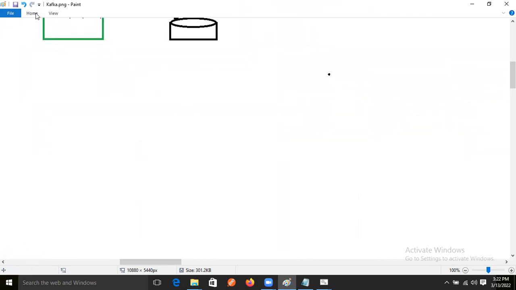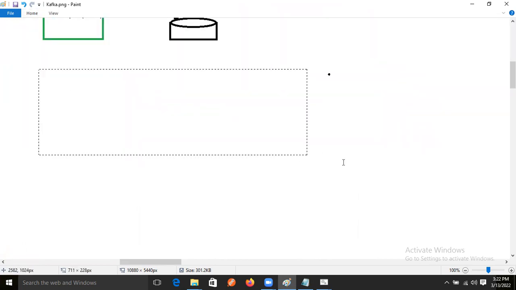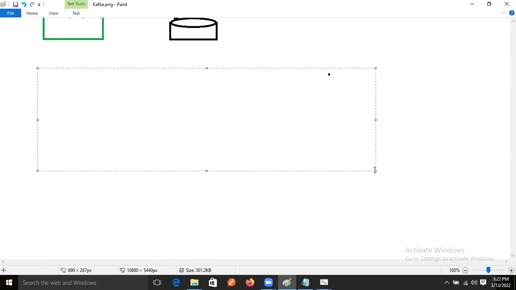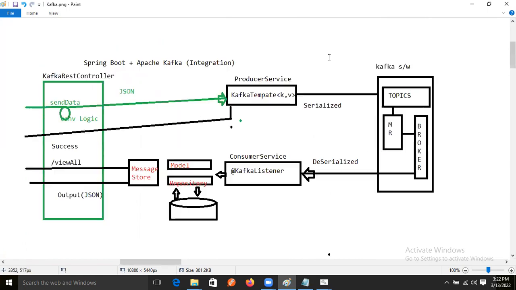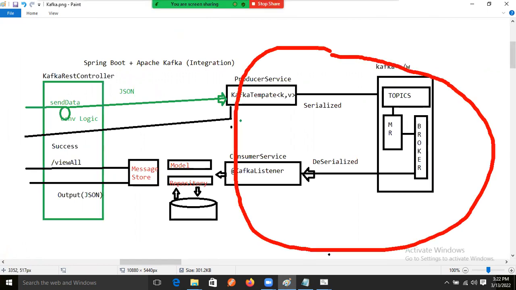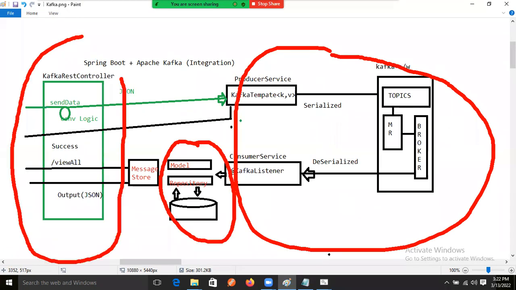Okay, so let's specify the name of the project. What are the dependencies in this one? This area is related to Kafka, guys. This area is related to Data JPA, and this area is related to our REST controller. Three technologies I'm implementing in this project.